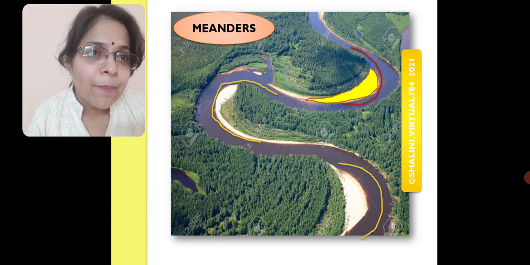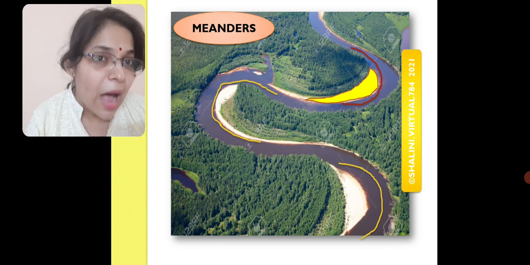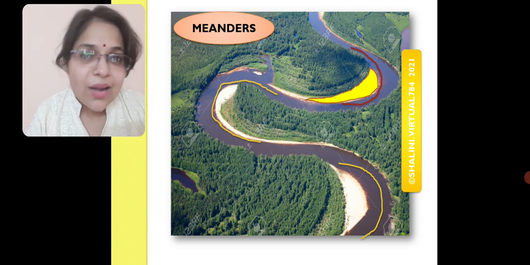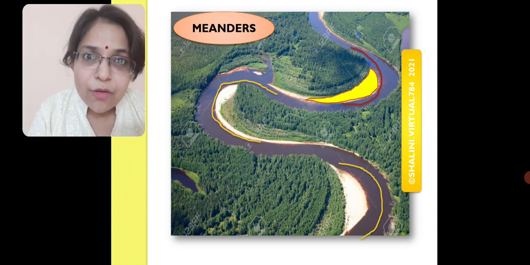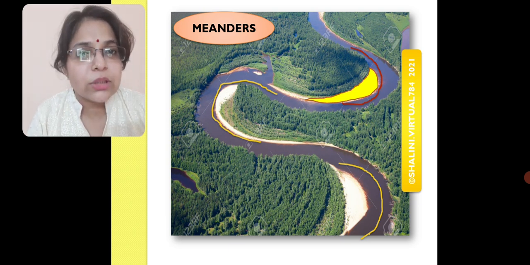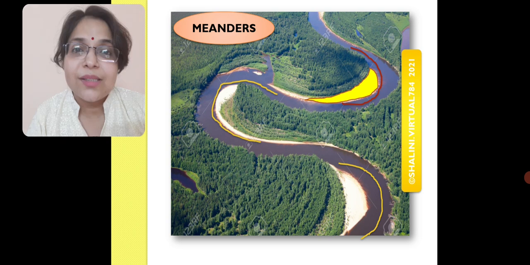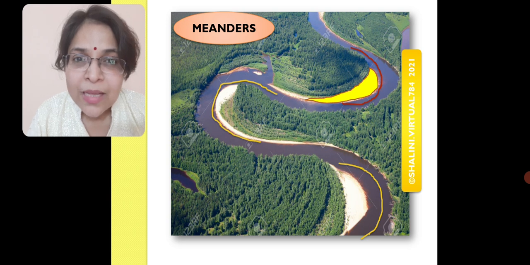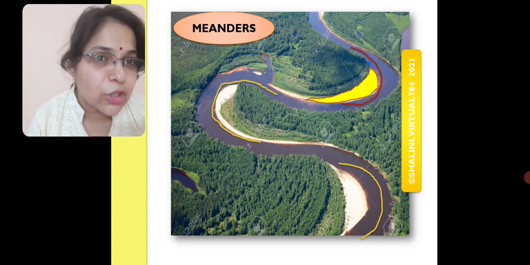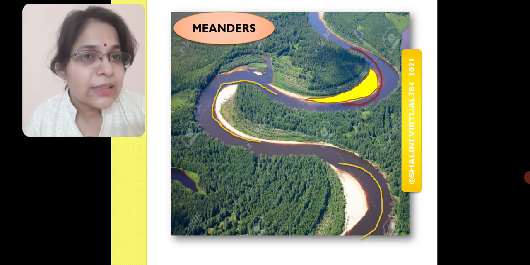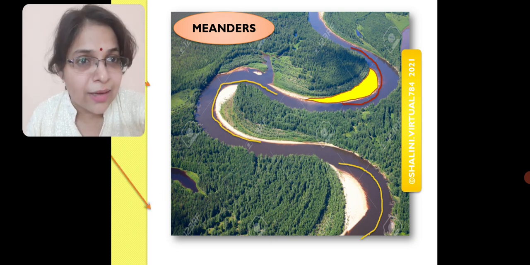The moment it gets some higher land, it will try to continue forward and it will start taking turns. And with every turn, the river will deposit some sand, some silt, whatever rock particles. With the continuous deposition of all these particles, small land will be created, which we call levees. Now, let us see with the help of the animations.